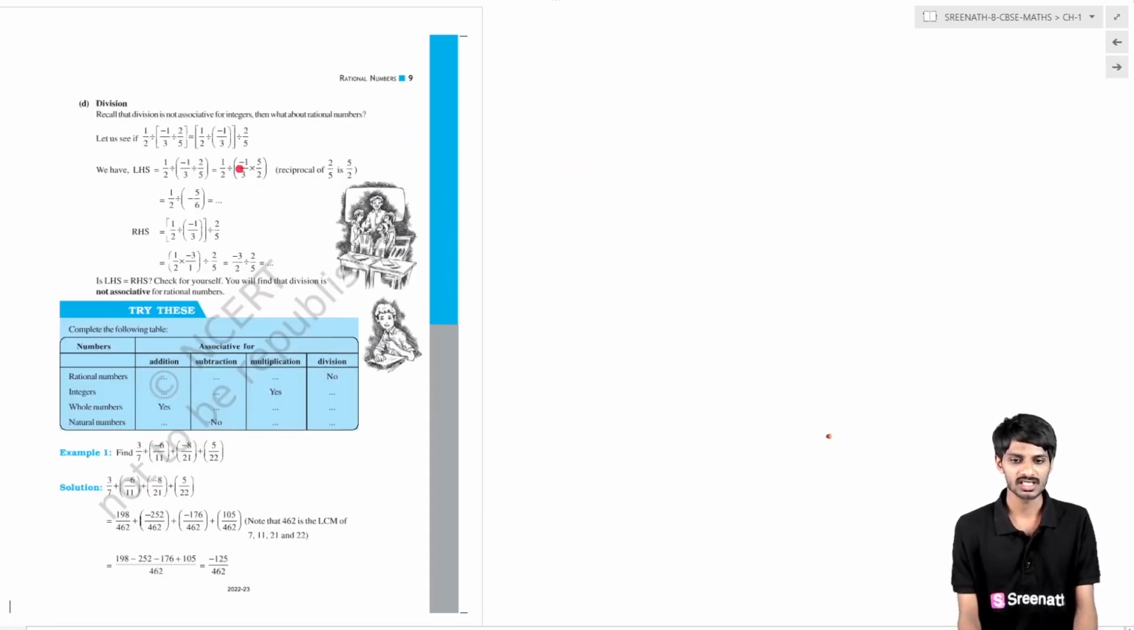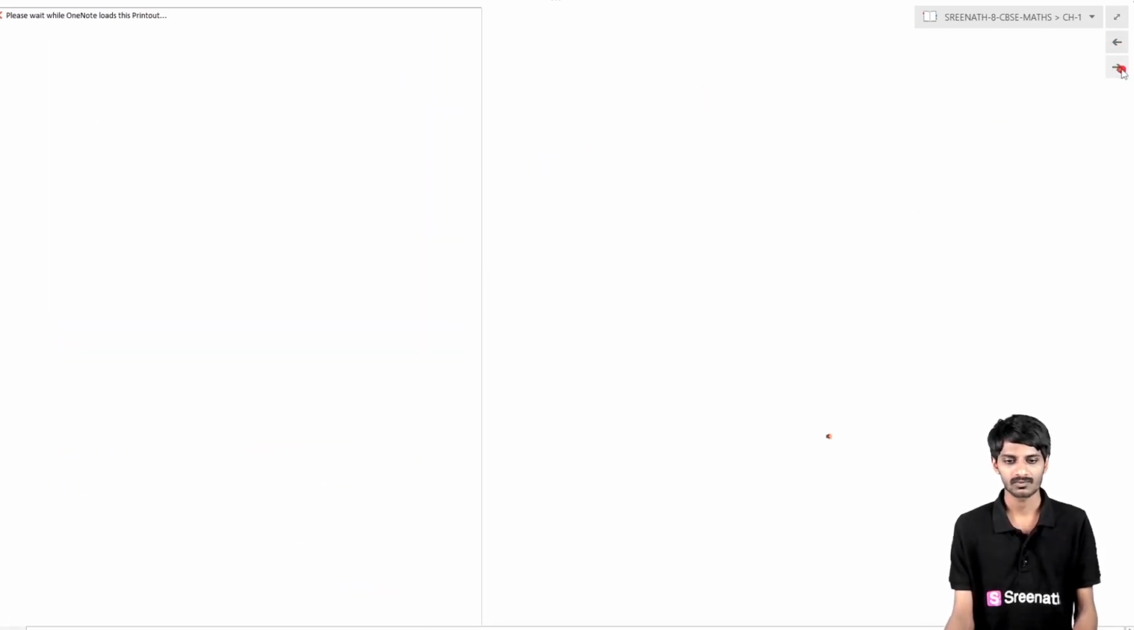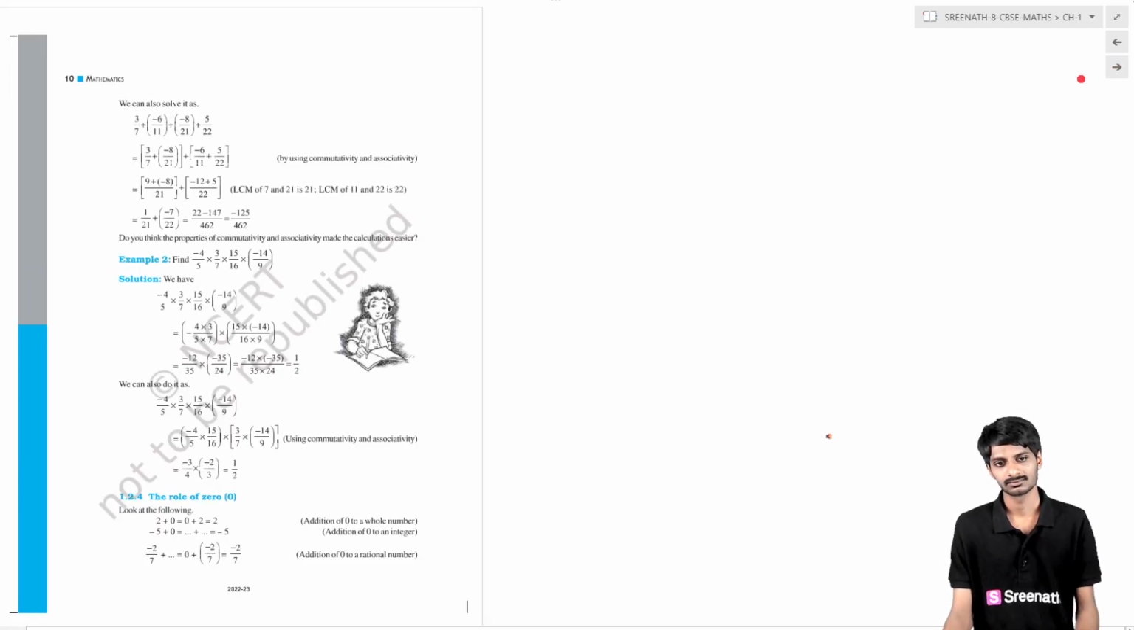Now coming to division, what happened in this case also? It is not accepting. So finally, concluding for rational numbers: in the case of addition it is accepted, and in the case of multiplication it is accepted. So our associative property is also completed.